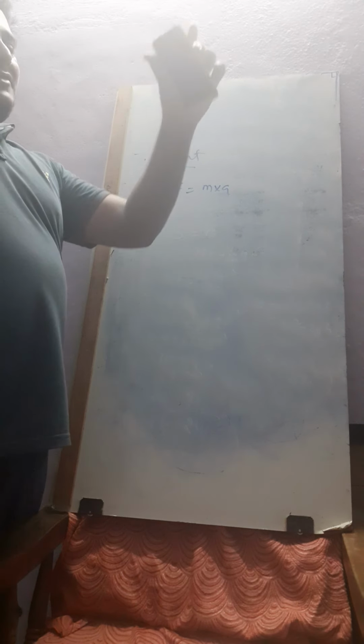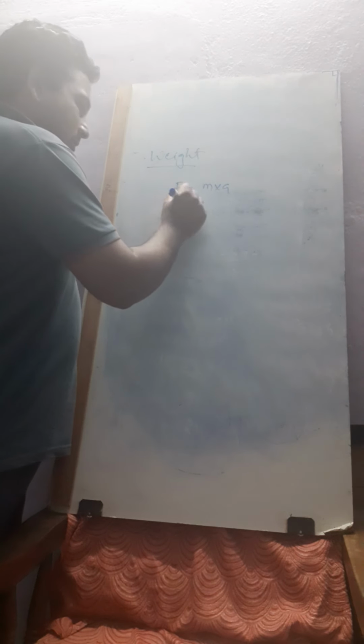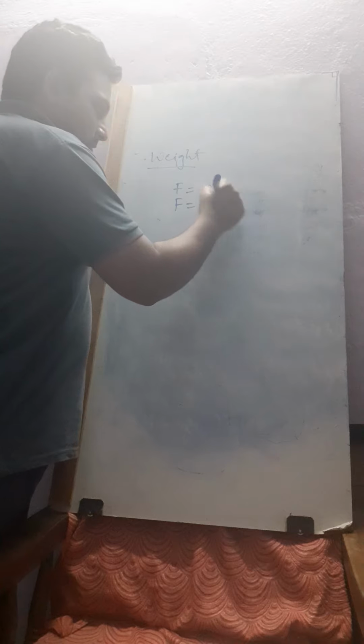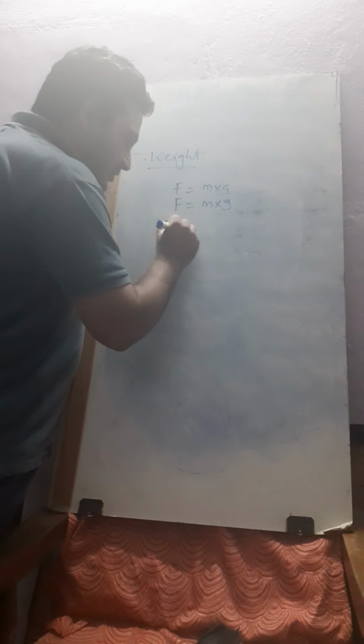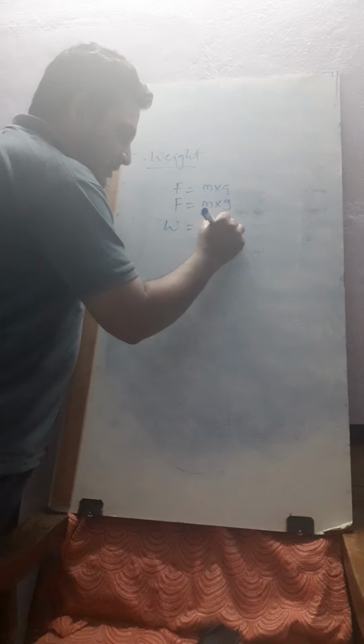See, whenever an object is falling towards the ground, at that time the force F is equal to m into g. Means here, in free fall, you are not applying any force, whatever the weight is, that is making it move downwards. That's why weight W is given as m into g.